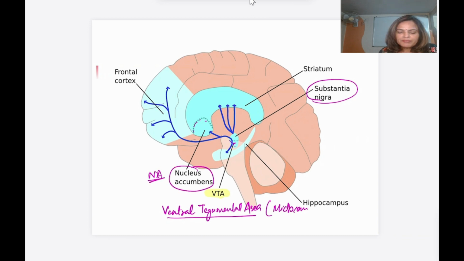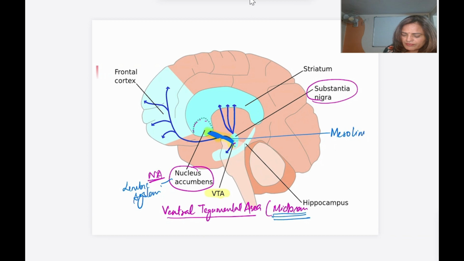This is a part of the midbrain, and this is a part of the limbic system, so this pathway is the mesolimbic pathway.